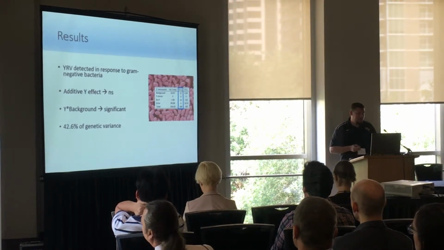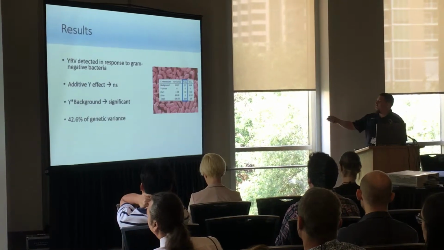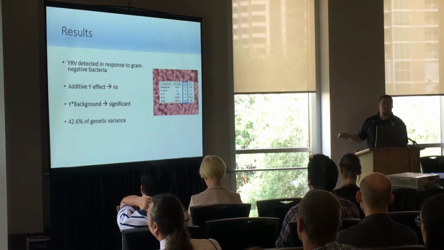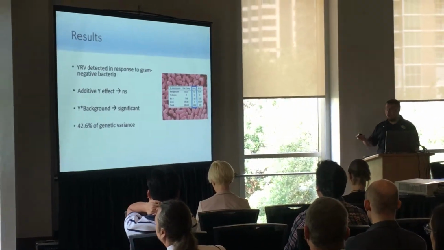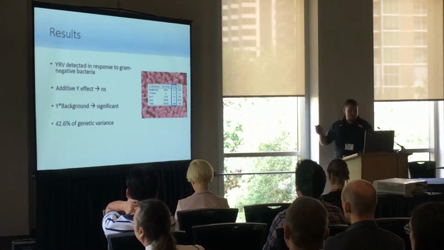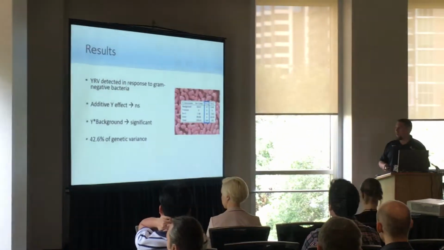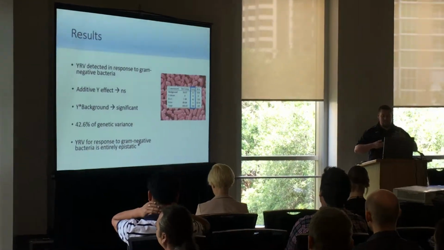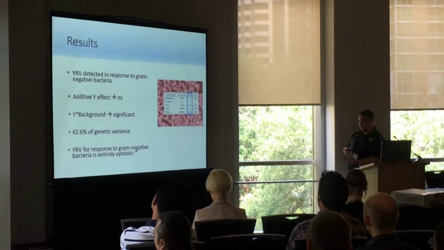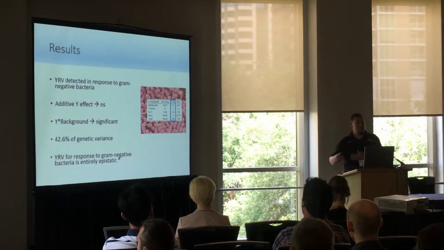When we estimated the genetic variance components of these different genetic elements, we estimated that the epistatic component makes up about 43% of the genetic variation for survival to gram-negative bacteria, which is a significant amount of the genetic variation. And so what this really suggests to us is that though Y-linked variation exists in a context where selection could shape it, it's lacking the additive genetic variation required for selection to shape it.